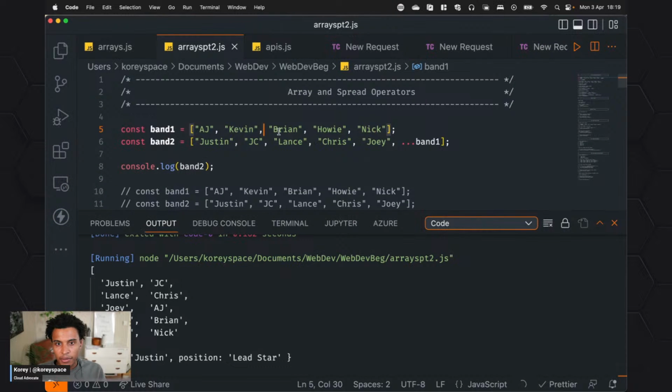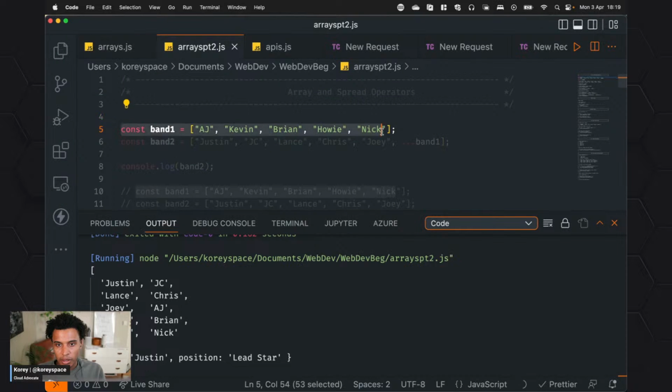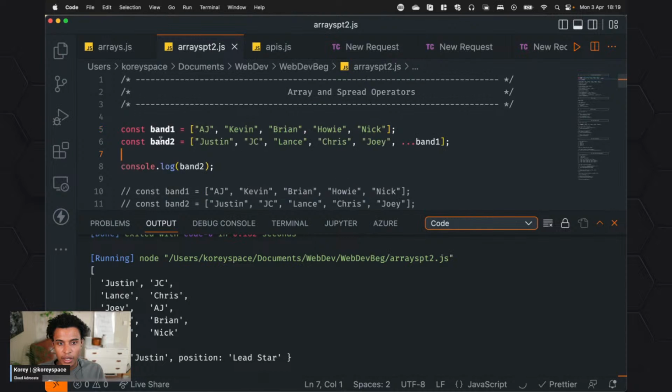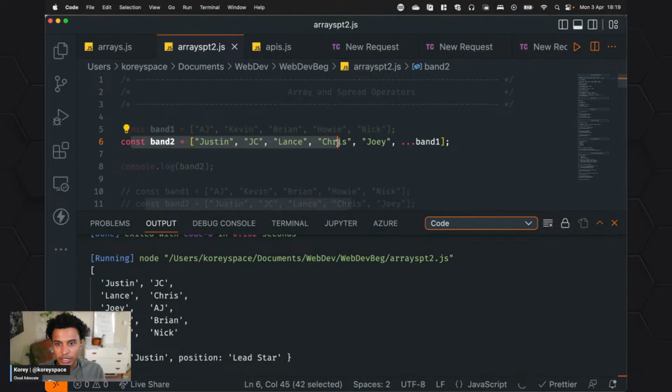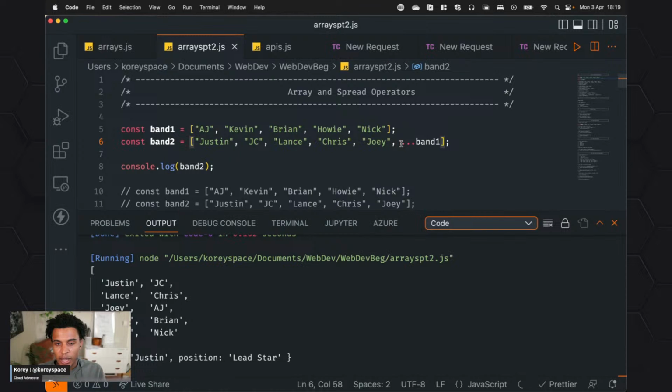So I have these two arrays. Band1 is AJ, Kevin, Brian, Howie, Nick. And band2 is Justin, JC, Lance, Chris, Joey. Let's say we want to combine these two. I had a music group last workshop last week, and that was pretty easy to decide with band name.